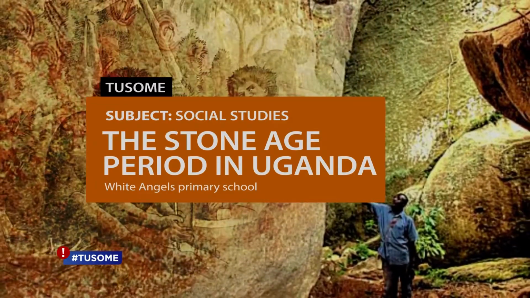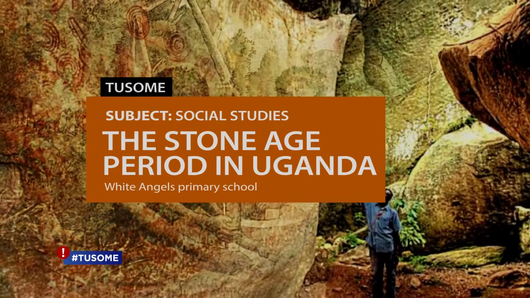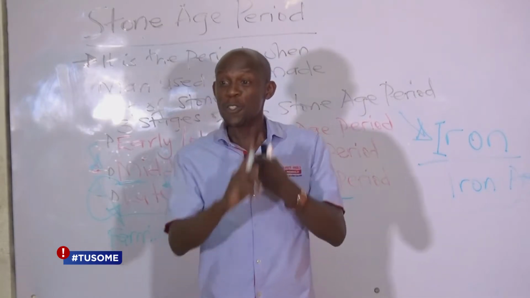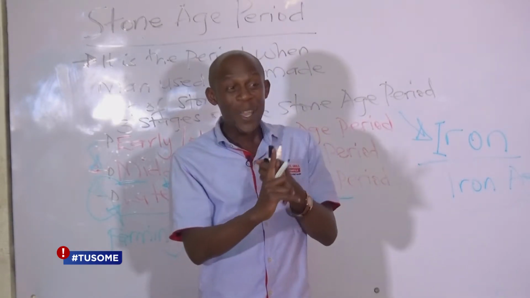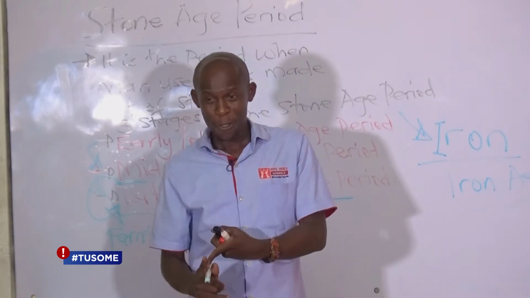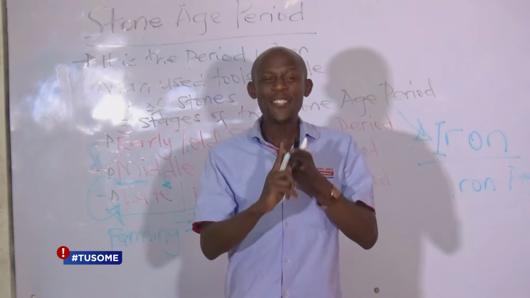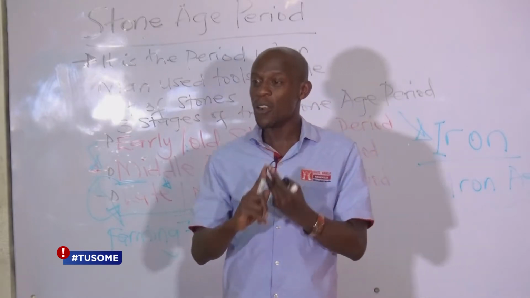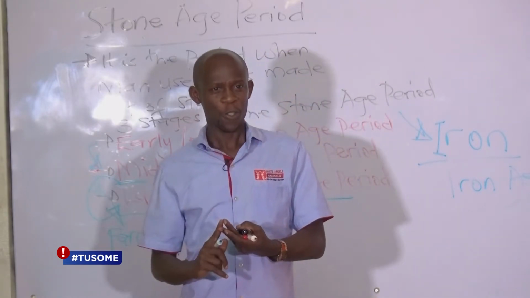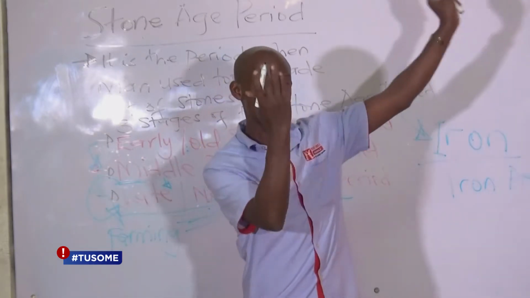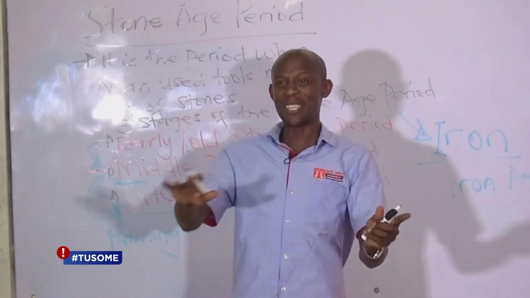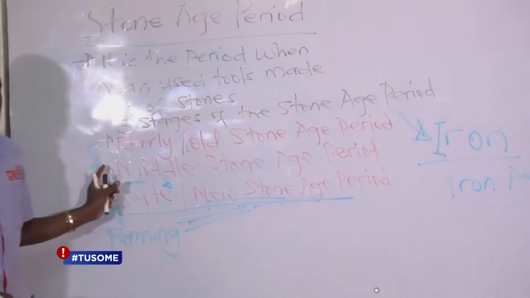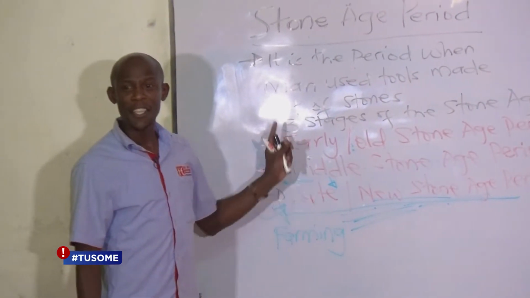Are we together? And the reason why early man decided to leave the stones and then he started using the iron was mainly because, first of all, iron tools were sharper than stone tools. Secondly, iron tools were stronger than stone tools. And then thirdly, iron tools were more long-lasting than the stone tools. So because of those three reasons, he threw away the stones, bye-bye. He put them aside, and now he started using tools made of what? Iron.